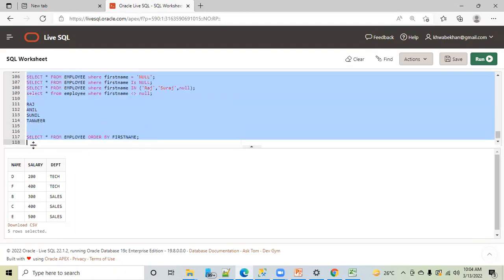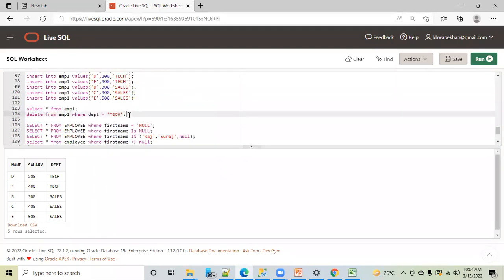Is this a correct query, guys? No. Why? Because you want to delete only one employee with name D, but if you mention tech, whoever is in tech, all those records will be deleted. Perfect. If I write department is equal to tech, and I have 10 records with department tech, all will be deleted. So here D and F both will be deleted because they are both from the tech department, correct? That is why you have to mention the specific condition. Let me show you this. I'm writing department is equal to tech.